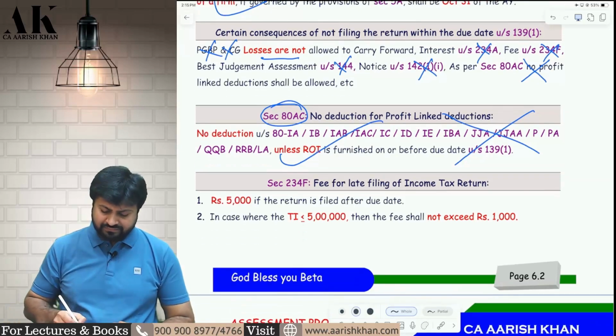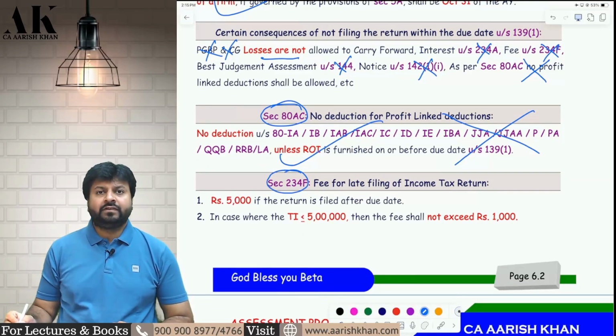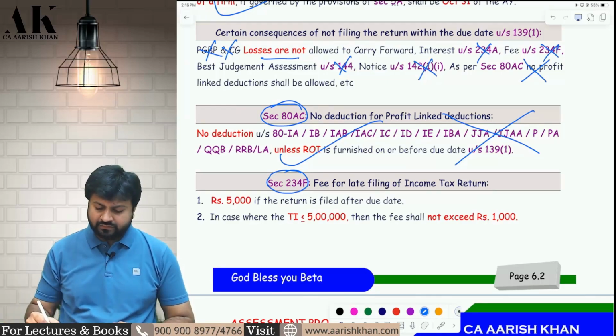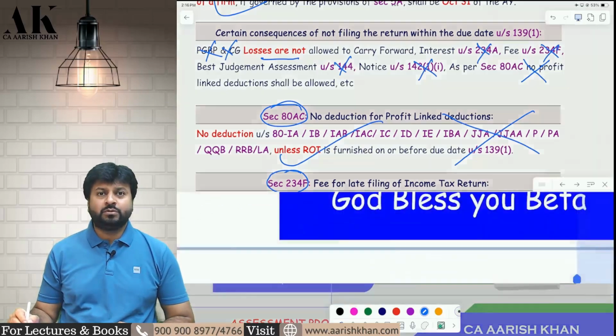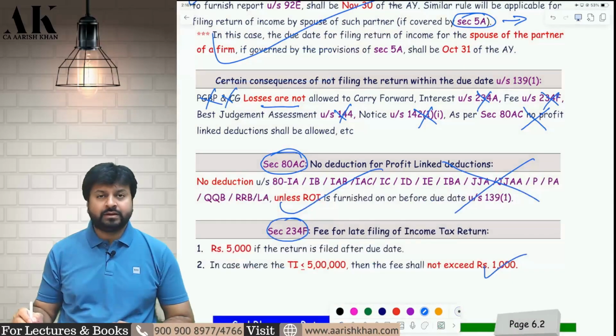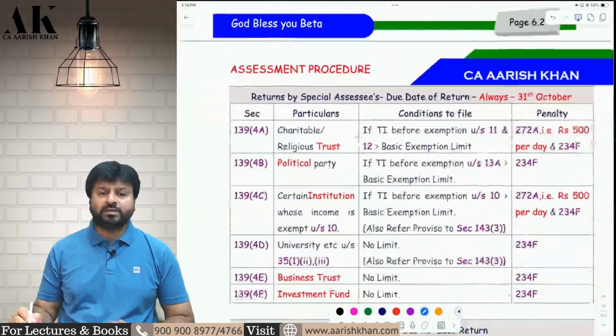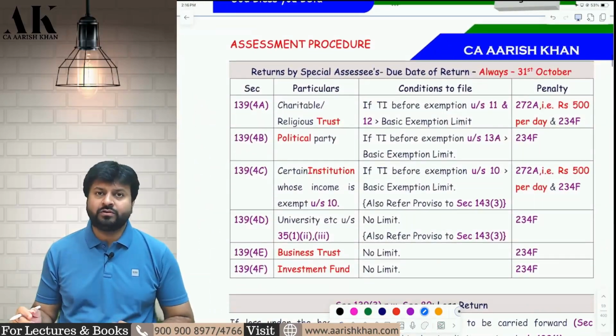Next, 234F. Fee for late filing of return. If your total income is up to 5 lakh rupees, you will be liable to pay a fee of 1000 rupees. And if your total income is more than 5 lakh rupees and you don't file the income tax return, you will be liable to pay a fee of how much? 5000 rupees. I hope it is clear to all of you.